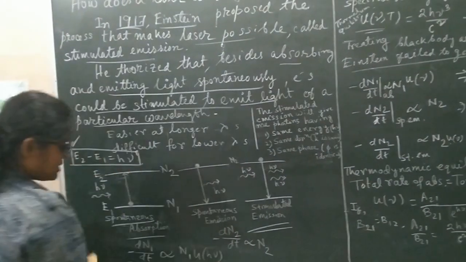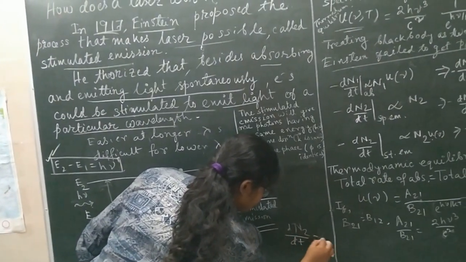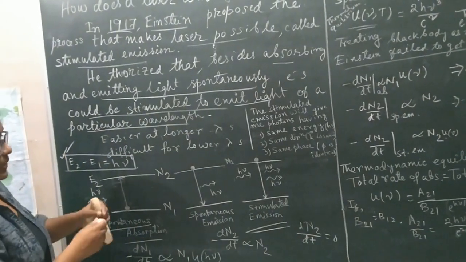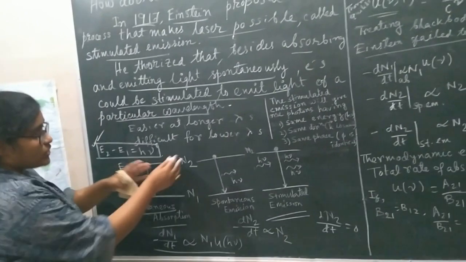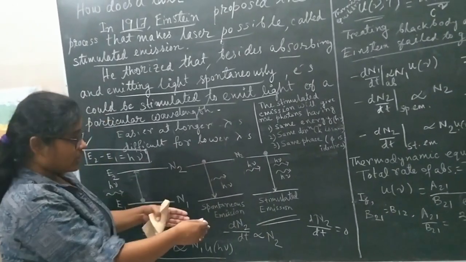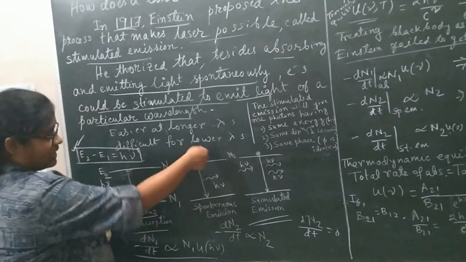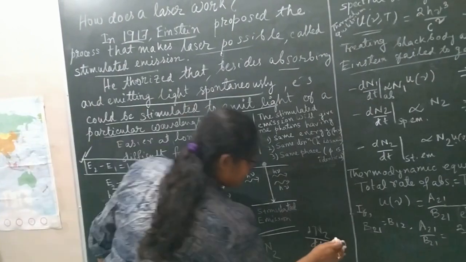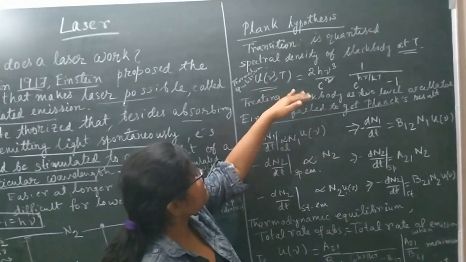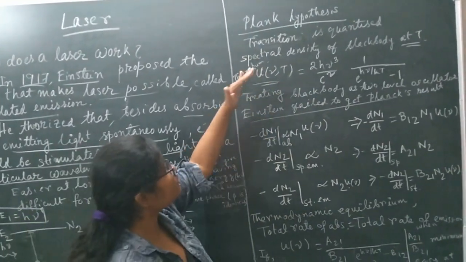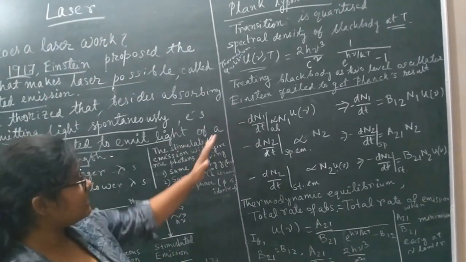So he took this process, and at equilibrium dN2 by dt should be 0. I mean, there shouldn't be any increase or decrease in number. The rate of absorption should be equal to the rate of emission. There shouldn't be any change in the number of atoms in the levels. So dN2 by dt equals 0. If we make this calculation, you cannot achieve the equation which Planck calculated for the black body at thermodynamic equilibrium at any temperature T.